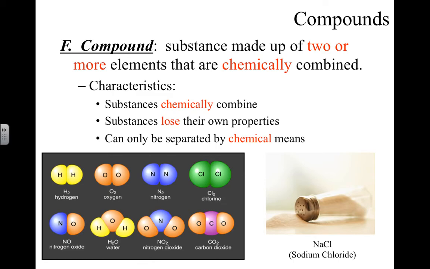What I mean by the substances lose their own properties: well, chlorine is a gas when it's just chlorine, and it's very dangerous to breathe in. Sodium is a metal when it's all by itself, Na, on the periodic table, number 11. But when you chemically combine them, you make NaCl, which is salt. It has all new properties. It's white. It's a solid. Now, Na is a metal. It's silver and shiny. It's highly reactive.